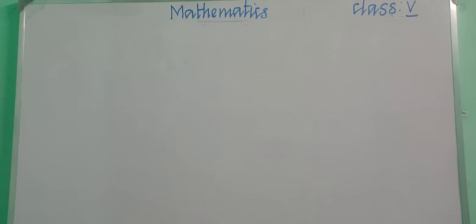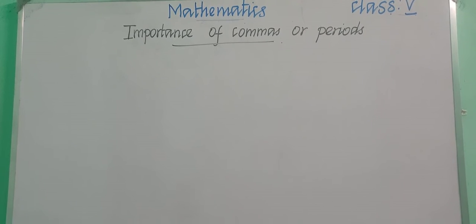So, in the previous class we have learnt about expanded form and place value, is it children? So, in this class we are going to learn about the importance of commas or periods, okay.